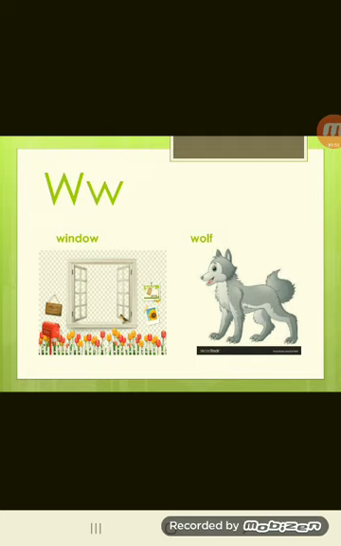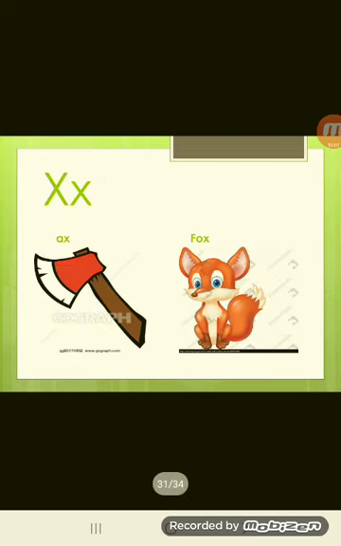Okay, so let's move to the x sound. Try to pronounce the k sound with the s sound. So say it like ks. Like the word axe, like the word fox. So again, the x sound is like the sound at the end of the word axe and the sound at the end of the word fox.